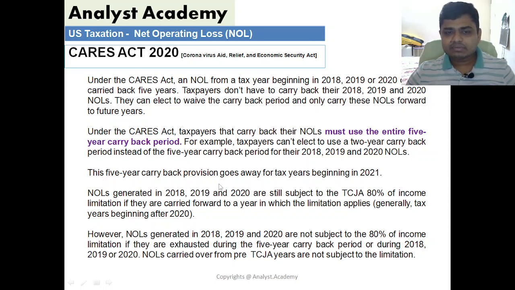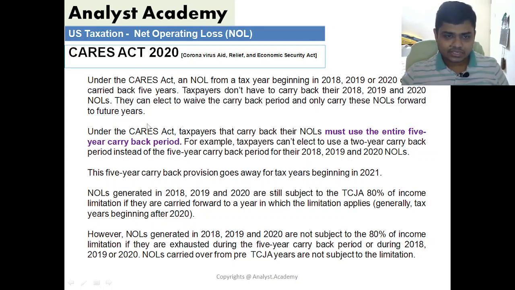The 5 years carryback provision goes away for tax years beginning in 2021. So the CARES Act was a temporary arrangement, so that was not applicable from 2021 onwards. So we are again back to the TCJA provisions from 2021 onwards. So what happens here? The NOLs generated in 2018, 2019, 2020 are still subject to the TCJA 80% of income limitation if they are carried forward to the year in which the limitation applies.